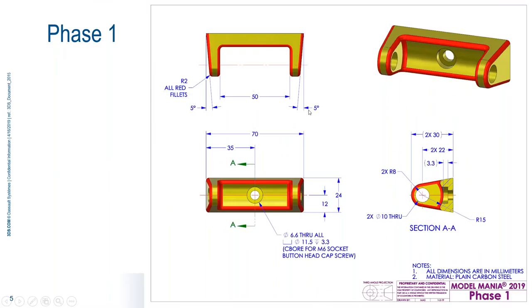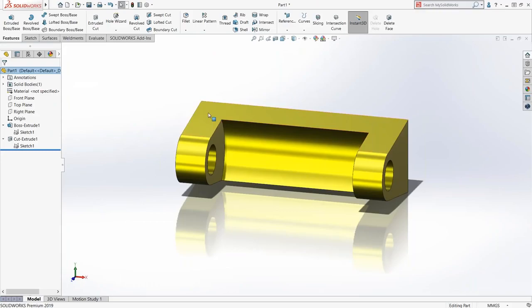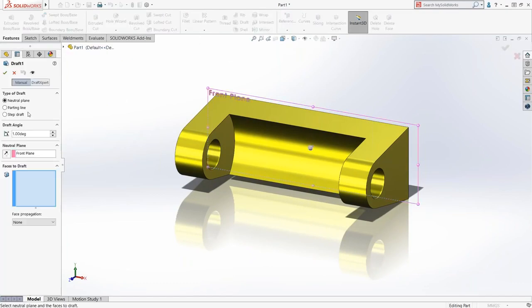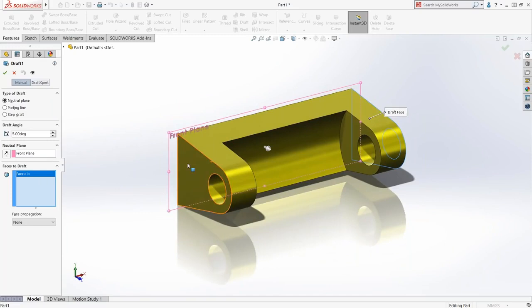We'll add this 5 degrees of draft. It originates back here at this face, so we'll use that as our neutral plane. Front plane here, it's the same one there, and I will add the draft. And let's make this 5. And the faces to draft are going to be this one and this one.